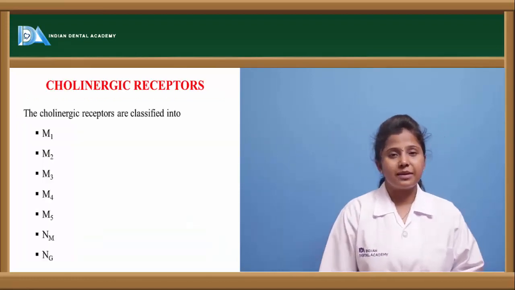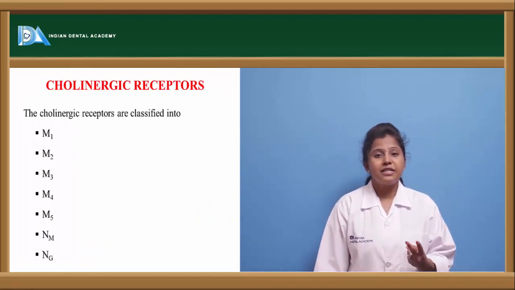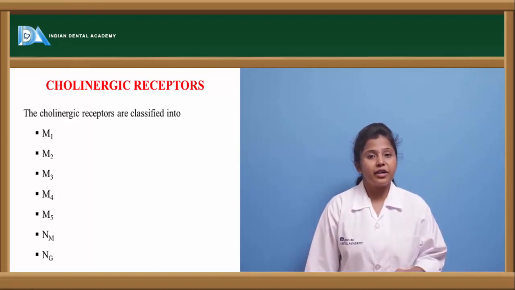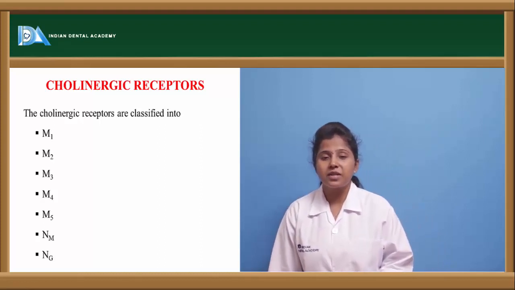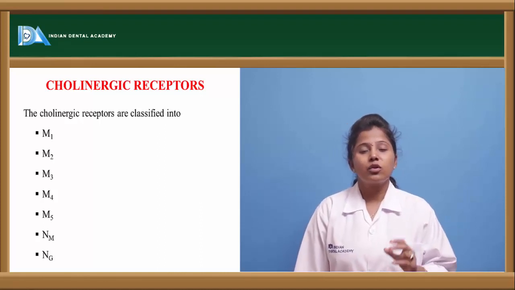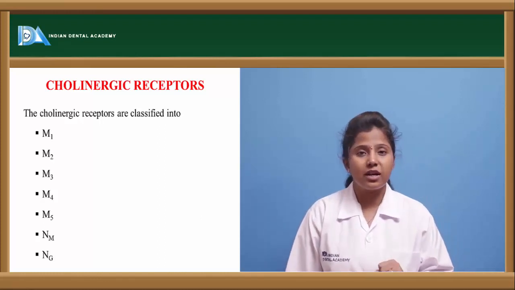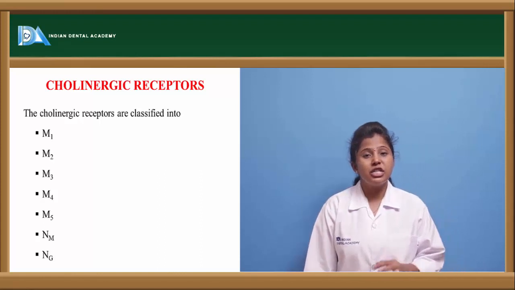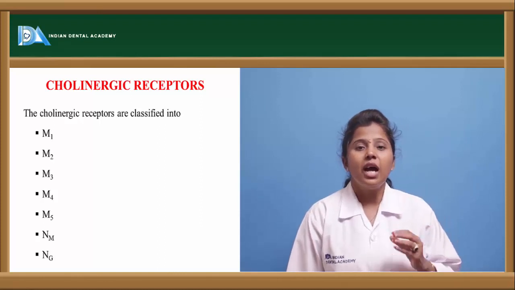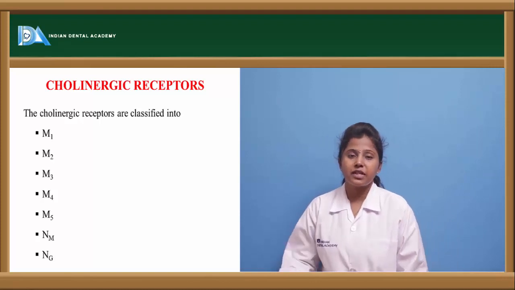Let us see the cholinergic receptors. These cholinergic receptors are mainly of two types, muscarinic and nicotinic. Muscarinic receptors are again of 5 types: M1, M2, M3, M4 and M5. Nicotinic receptors are of 2 types, NM and NN or NG. The subscript indicates the location of the nicotinic receptor. NM indicates the nicotinic receptors present in the neuromuscular junction, whereas NN or NG refers to the nicotinic receptors present in the ganglia of the neurons.